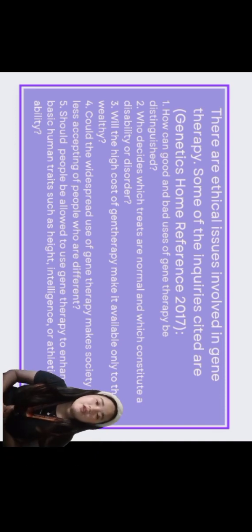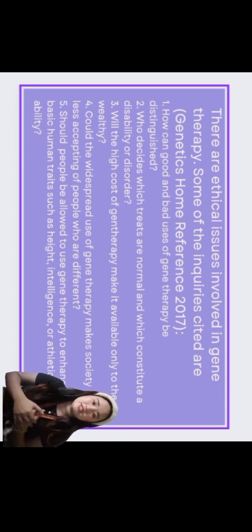The third is, will the high cost of gene therapy make it available only to the wealthy? Fourth, could the widespread use of gene therapy make society less accepting of people who are different? And lastly, should people be allowed to use gene therapy to enhance basic human traits such as height, intelligence, or athletic ability?